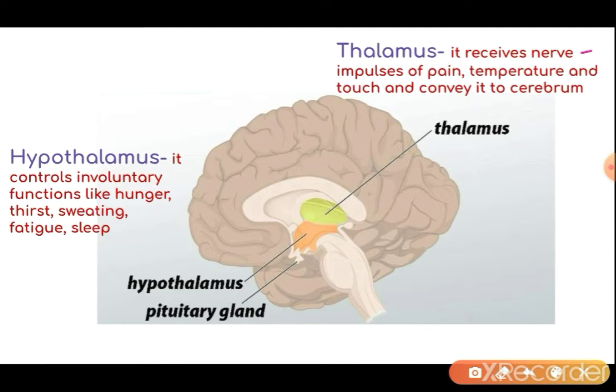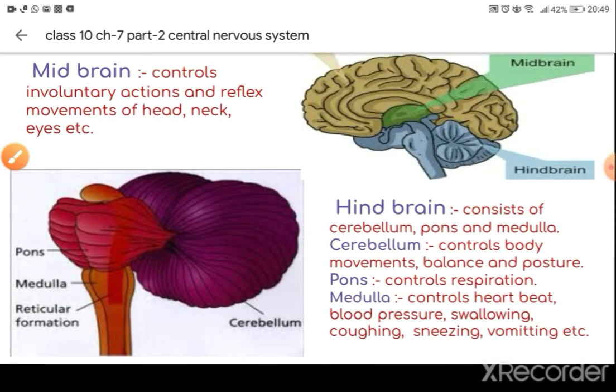The cerebrum receives the signal and sends the stimulus. If it is required for memory storage, it will store it in the brain, and if it is needed to respond then and there, it will send the signal to the motor nerve and respond accordingly. Hypothalamus controls the involuntary functions like hunger, thirst, sweating, fatigue and sleep. So these are the functions of all these.